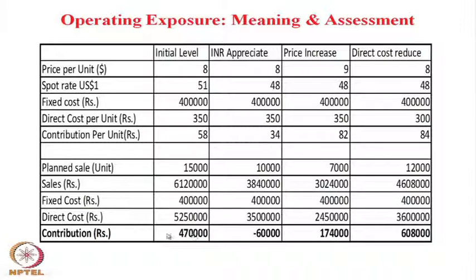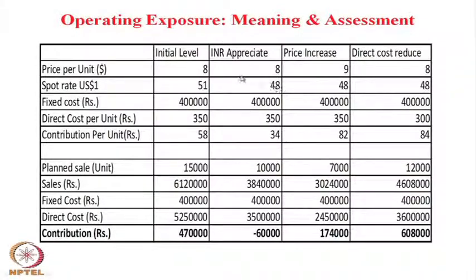So, the contribution part is 47,000, that is if the company export 15,000 unit, per unit price is $8 and dollar remains at 51 rupees, the company can get 47,000 as profit, but that is not happening because rupee appreciating to 48 per dollar.